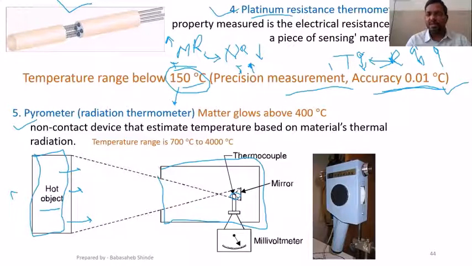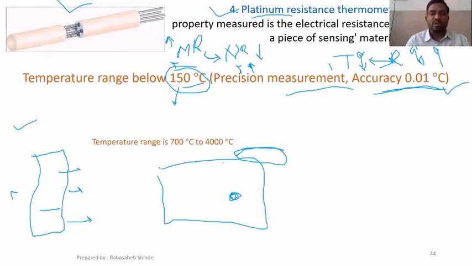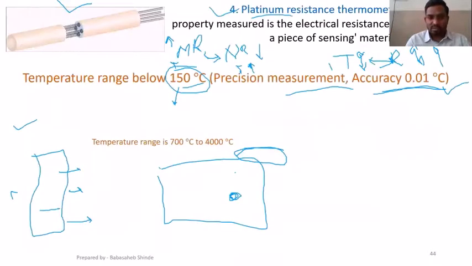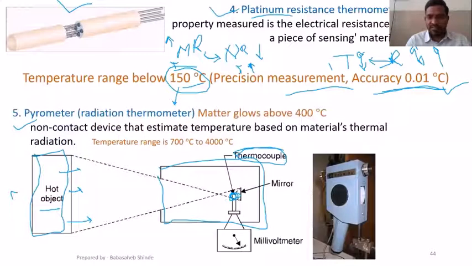Just like in a solar plate collector, the radiations will be concentrated and focused at this junction, and this junction is nothing but a thermocouple. What we saw in the thermocouple device, this junction, so there will be a radiation pyrometer, and those radiations will be concentrated on this junction. And once we have concentrated all the radiations at this junction, the next working principle is known to us.